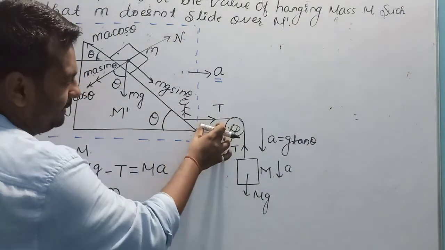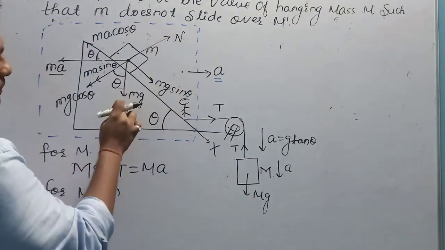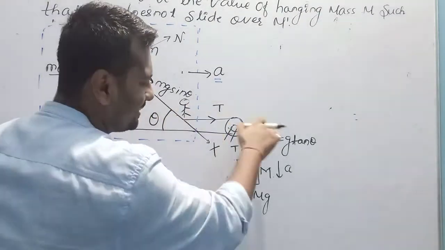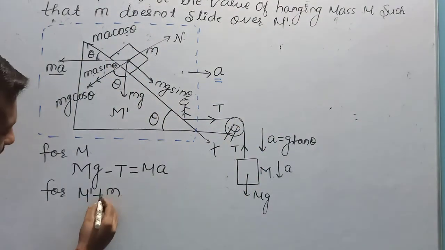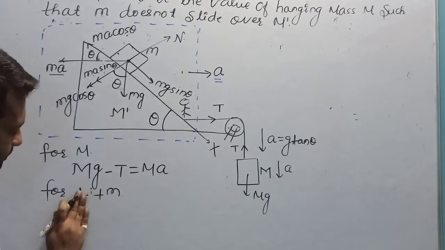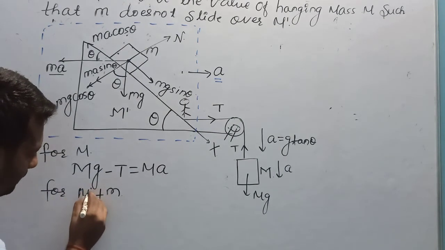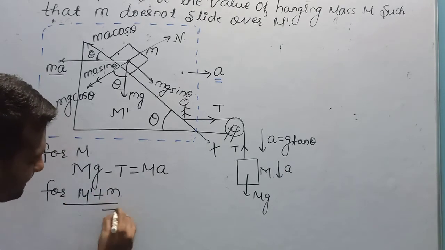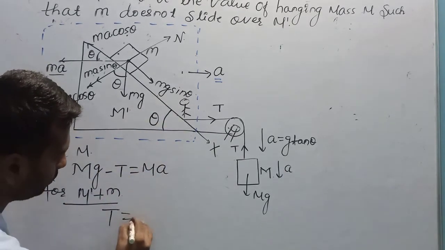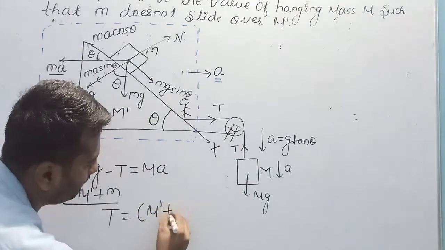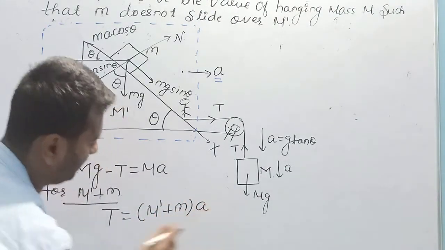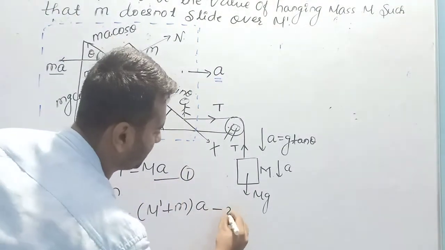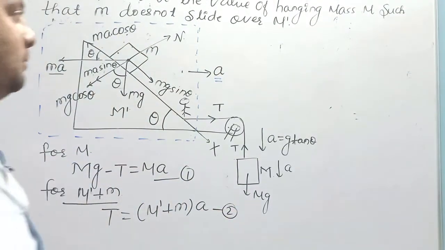By this string, this whole system m dash plus a small m is pulled towards the pulley. So tension is equal to m dash plus a small m into a. Net force is equal to mass into acceleration. These are the two equations, and we can solve them.